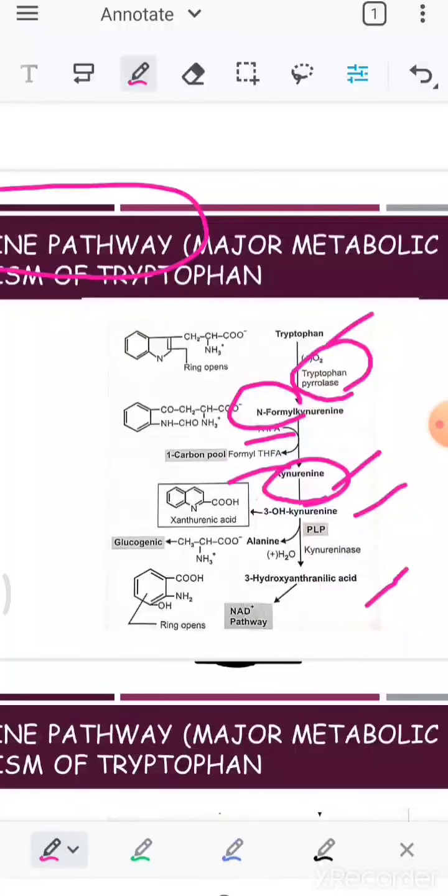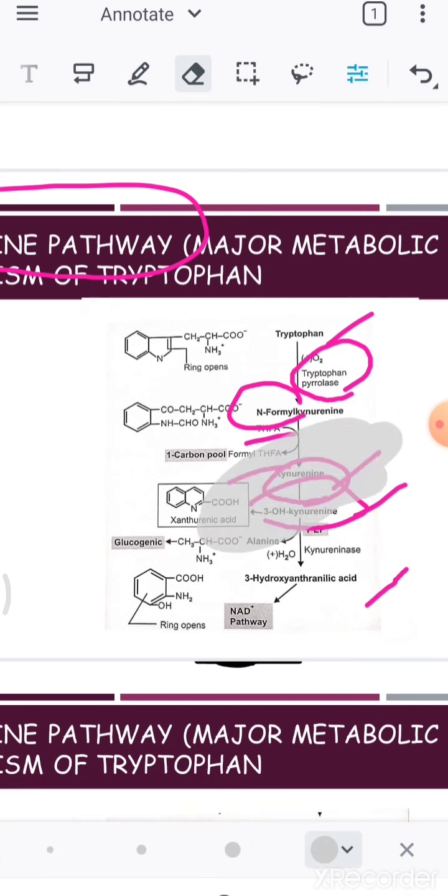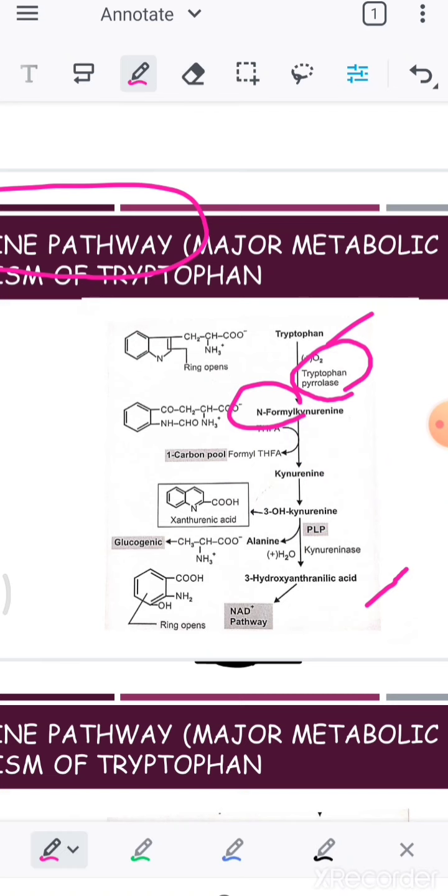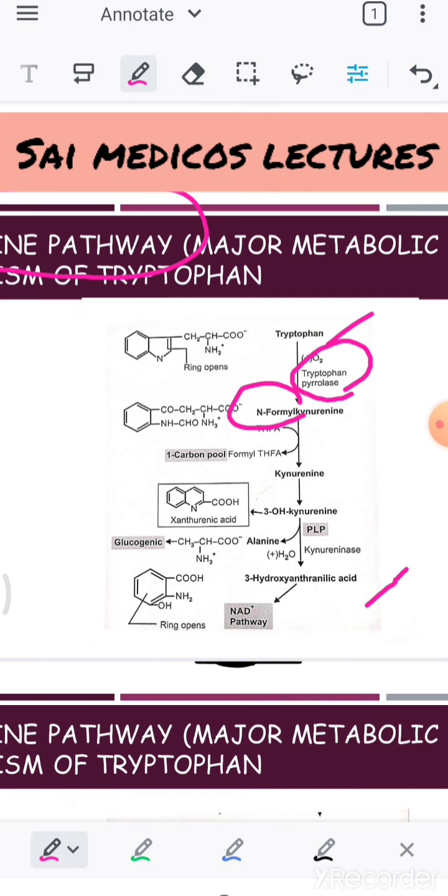And once it converts to kynurenine, it will be further converted into 3-hydroxykynurenine. That 3-hydroxykynurenine, if there is not any particular enzyme to convert it further, will be converted into xanthurenic acid.